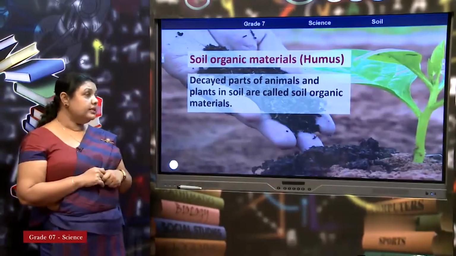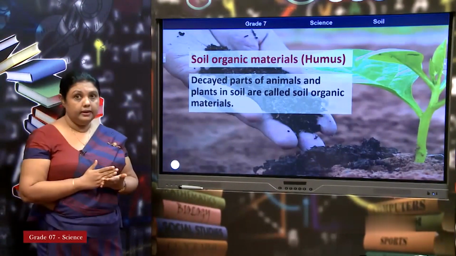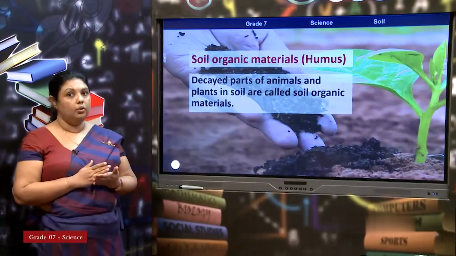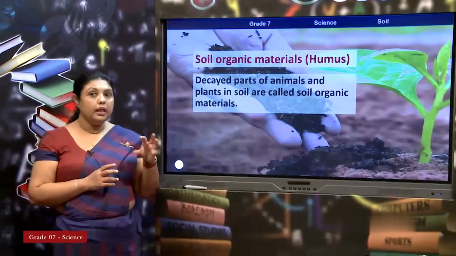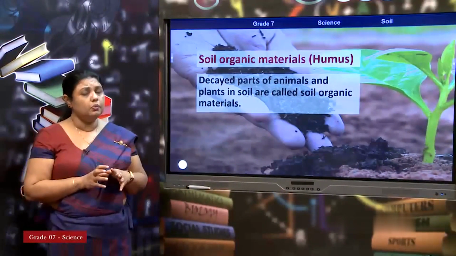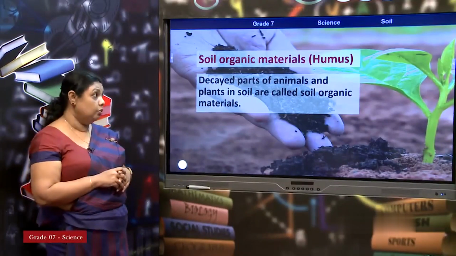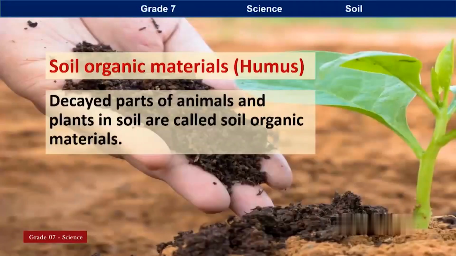The soil organic material is called humus, decayed. Decayed means broken down into particles with the help of microorganisms. Microorganisms are the small organisms which you cannot see through your naked eye. You know them. So, they are decayed, broken down, and the organic material is formed.